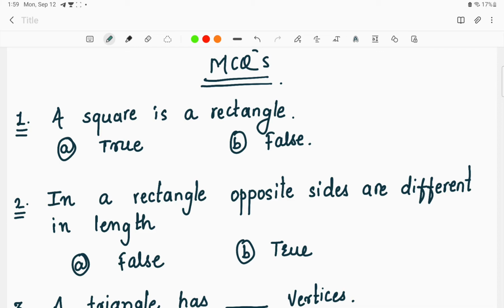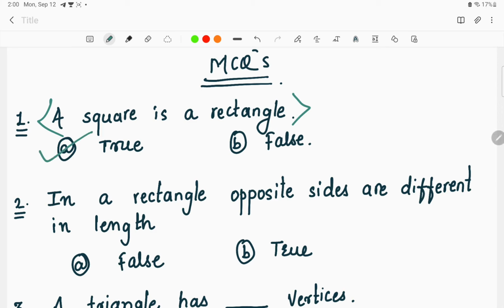So the very first MCQ that I have given to you over here is: a square is a rectangle? Okay, first question is, a square is a rectangle, answer it in true or false. Again I am telling you that such kind of questions are not asked in the examination, but such kind of statements as I have given over here can be given directly in the options, so you can directly answer it or eliminate it if you know this kind of facts regarding geometry, right? Now the first question, a square is a rectangle, is the answer true or false? A square is a rectangle, the answer is true.